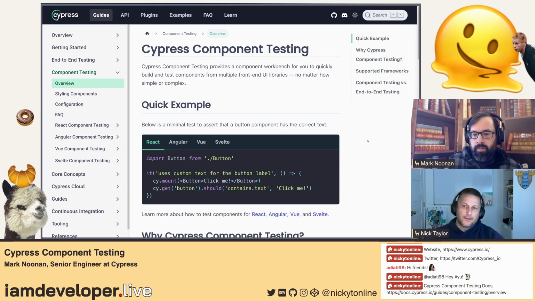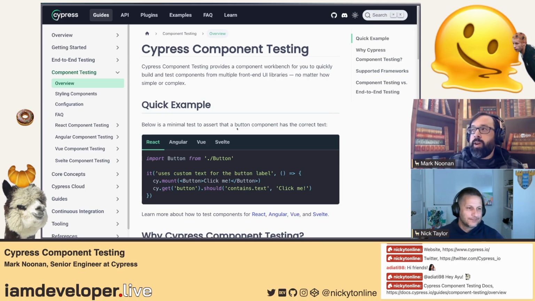Yeah, for sure. And I was going to say one thing that's really compelling, even though I haven't used it yet, is just the fact that Cypress component testing is bundled in with the existing Cypress stuff. It's kind of like a one-stop shop, and there's also that familiarity if you've written end-to-end tests before. So I think that's kind of cool.